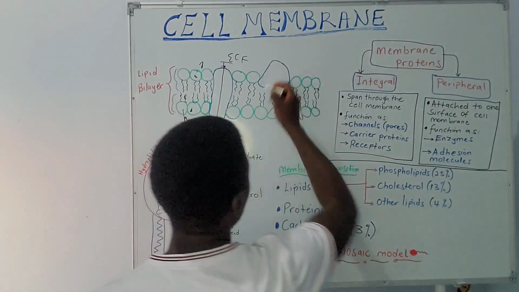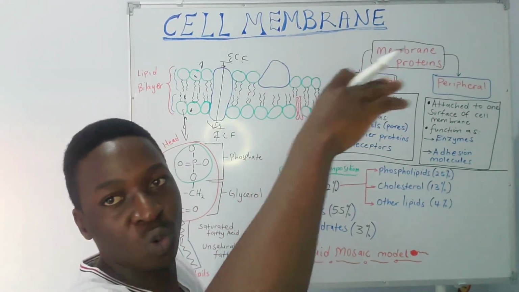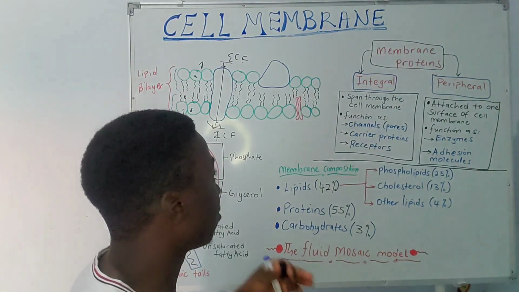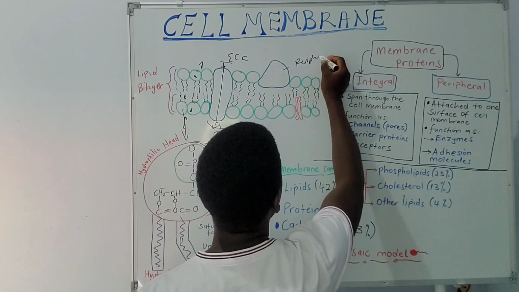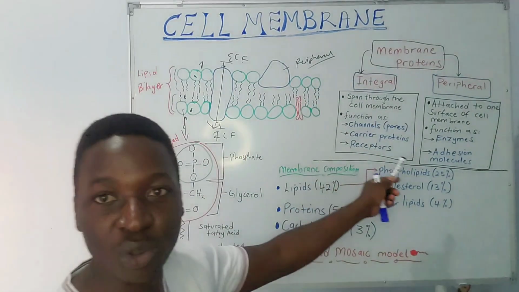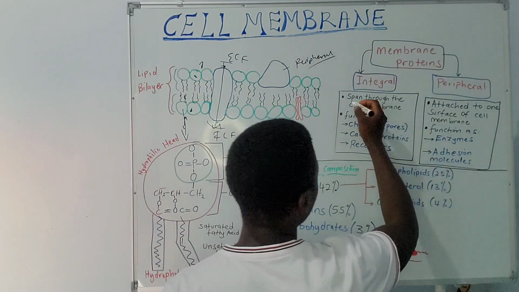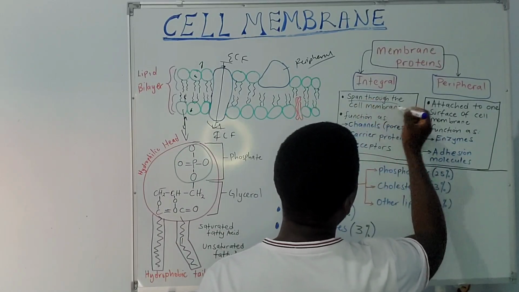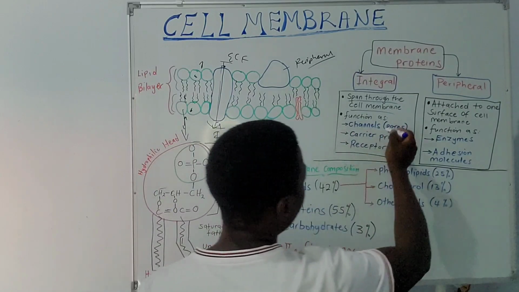Whereas there are proteins that are just embedded on one side. They don't cross through, or there is no connection between both sides of the cell. And these proteins are called the peripheral proteins. I'll try to put a table here for you that will simplify things to differentiate the two. So we've said these integral proteins span through the whole cell membrane, for example, like we've seen here.